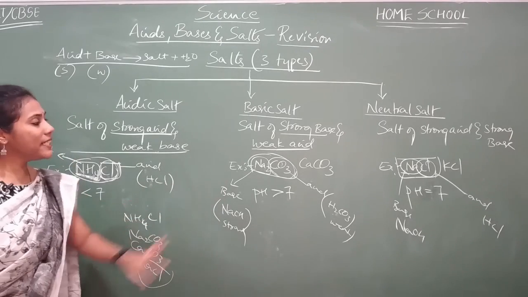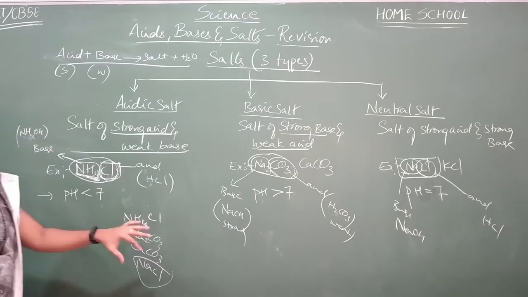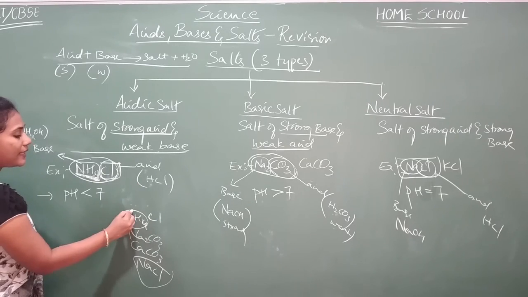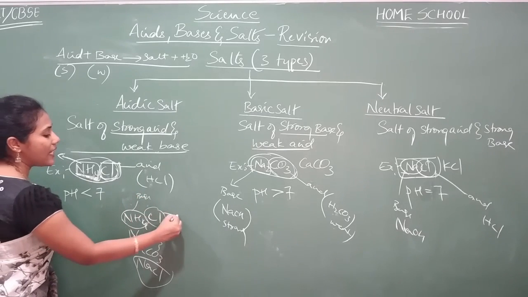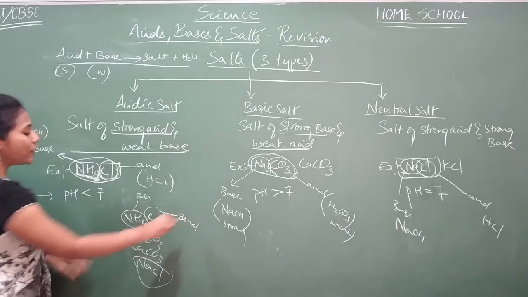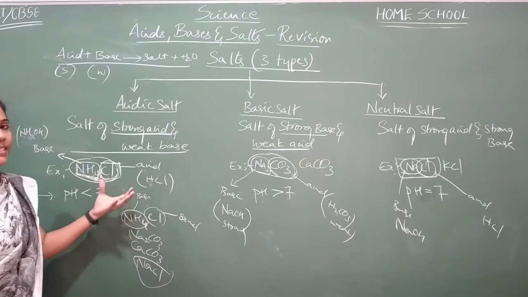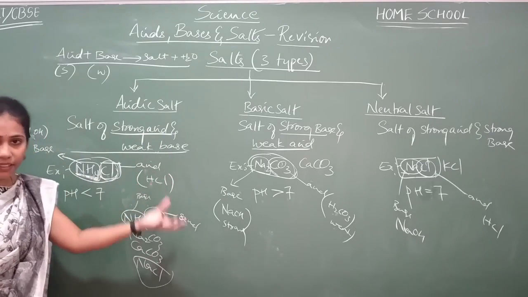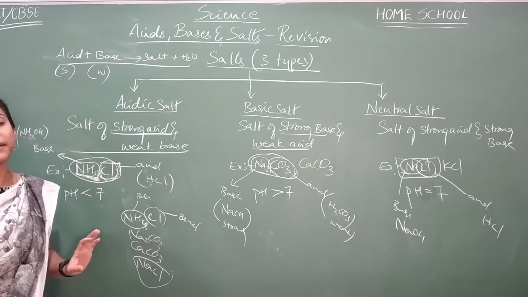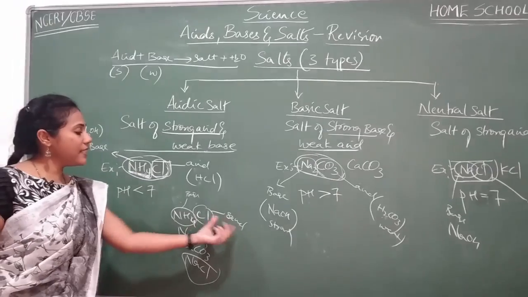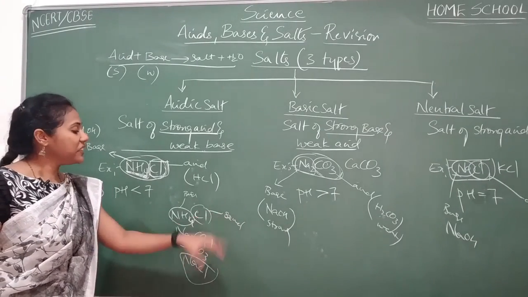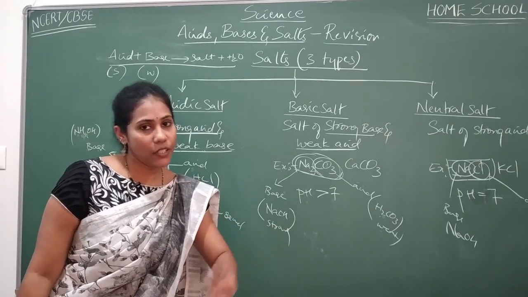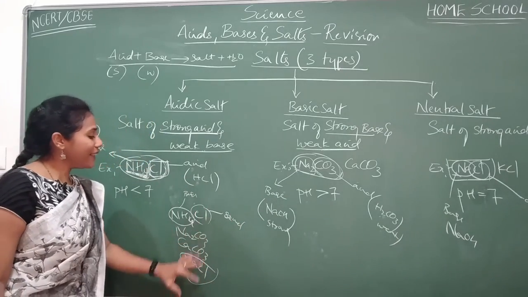And you need not mug up the examples also. I told you a logic to find from which acid and base the salt must have been produced. The first part of a salt is always from a base. The second part of a salt is always from an acid. Just try to think, NH4 containing base, what is there? Ammonium hydroxide. Then you try to think whether it is a strong base or weak base. Next, Cl is the next part, so this must have come from an acid. Which acid contains Cl? HCl. Now you have to think whether that HCl is a strong acid or a weak acid. That's how you think and find out the answers.